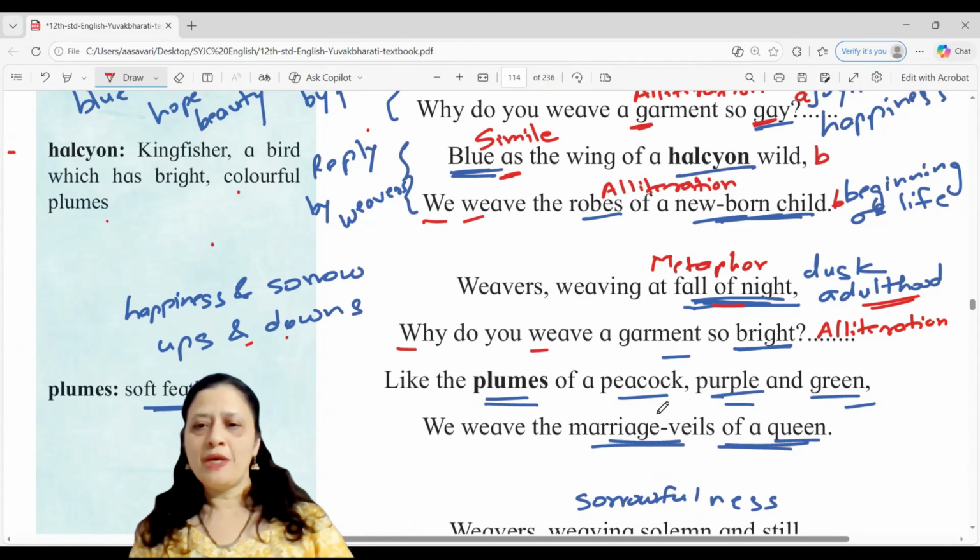Like the plumes of a peacock, purple and green. So peacock and purple, again, you have alliteration here. But the word like is also used in comparison here. So you also have simile for the same line. We weave the marriage veils of a queen. We and weave again, as in the first stanza, this is alliteration too.